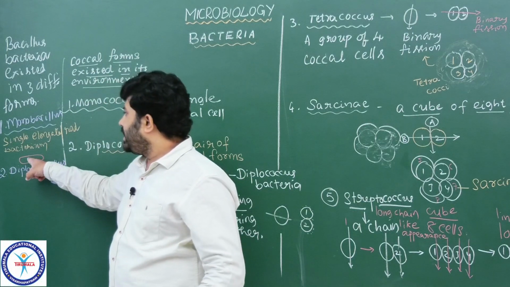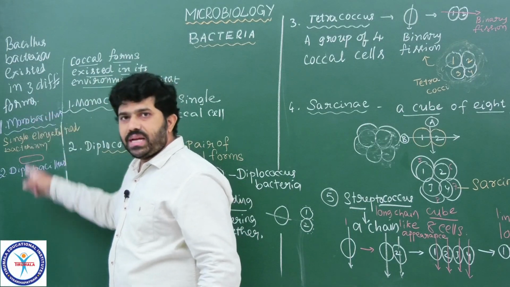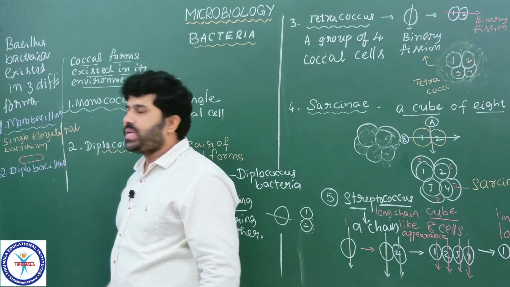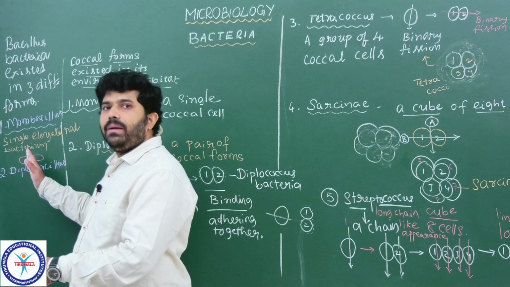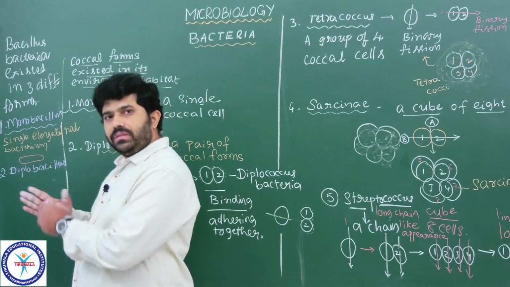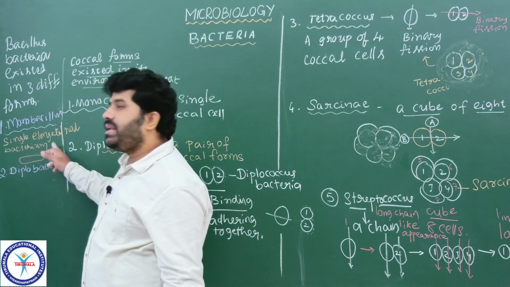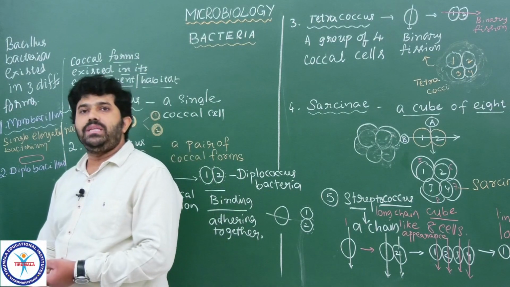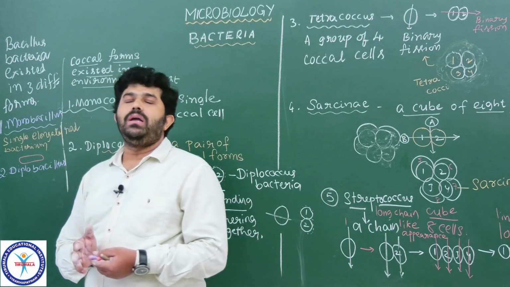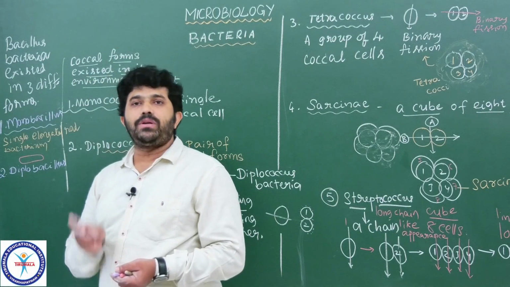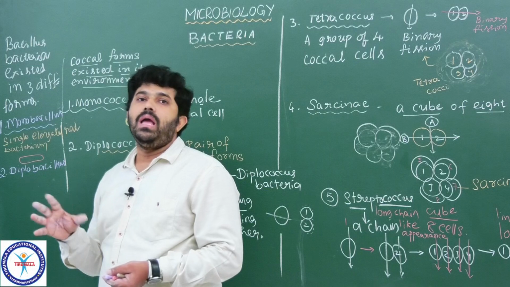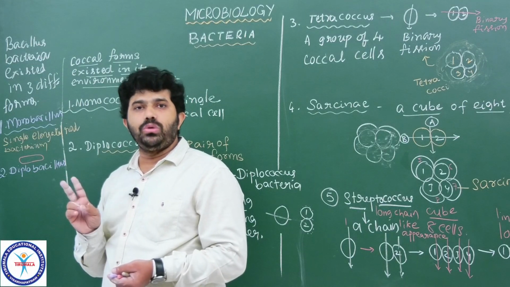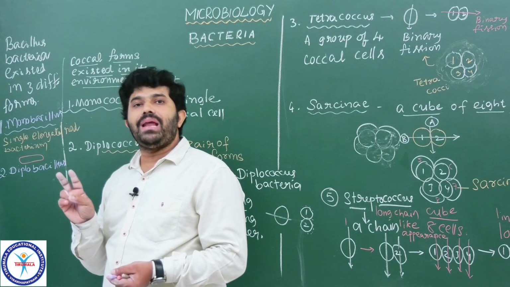Of course, suppose we think it is a single bacterium which is getting divided into 2 bacterial cells in the process of binary fission. These 2 do not remain bound together; they get separated. That type of arrangement we call monobacillus. But in the diplobacillus, the 2 bacterial cells that formed remain as a pair of bacilli. These 2 are adhering together.